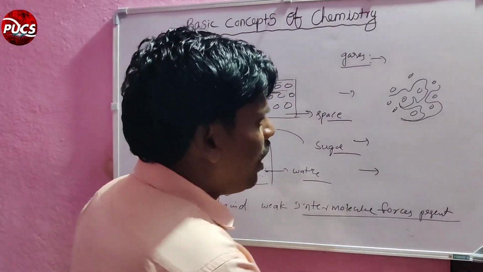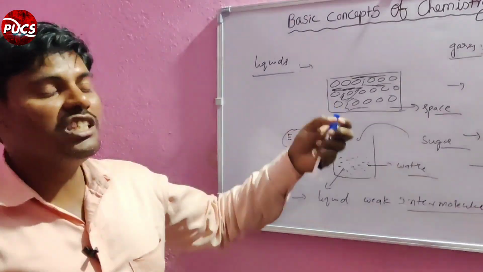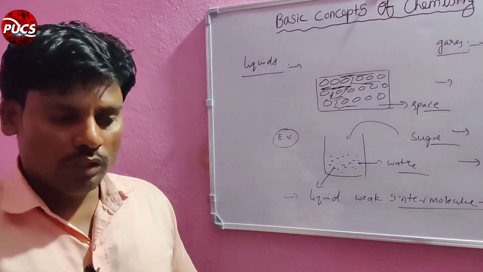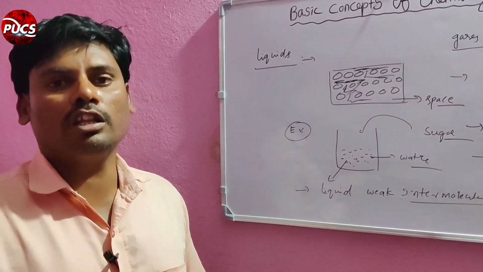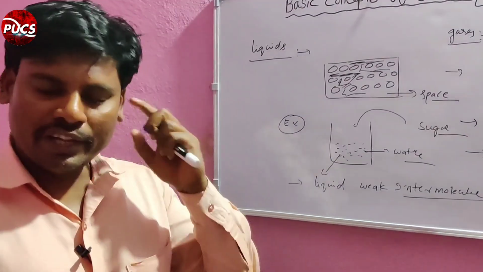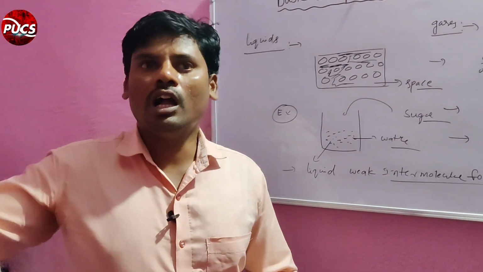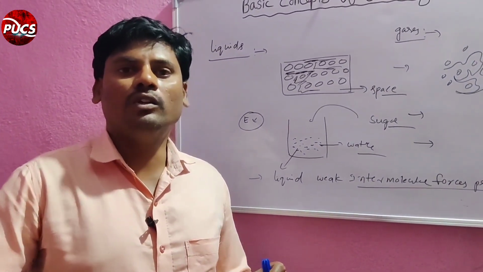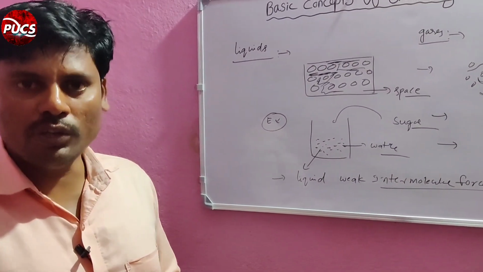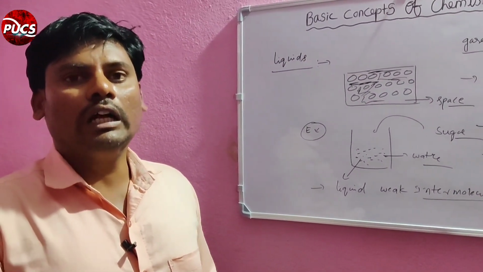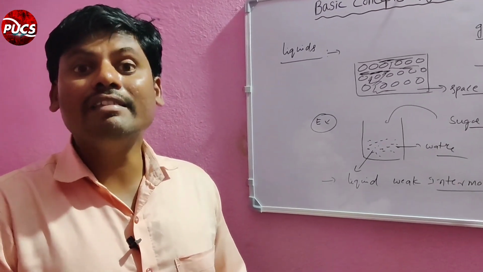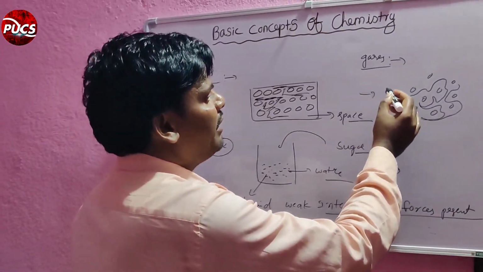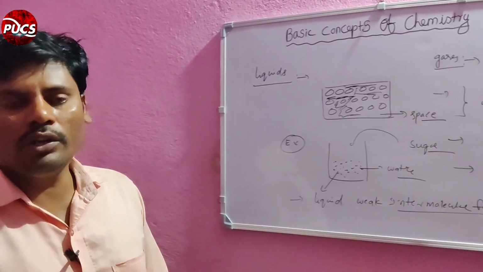Next important point, the gaseous molecule forms diffusion, nothing but the gaseous molecule moves from one place to another place. For example, you take one spray, you do the spray in one corner, what will happen? The spray slowly spreads to the entire room. That is a gaseous molecule. The gaseous molecule moves randomly, it is a disorderness of the molecules. So this is the introduction of the gaseous molecule.